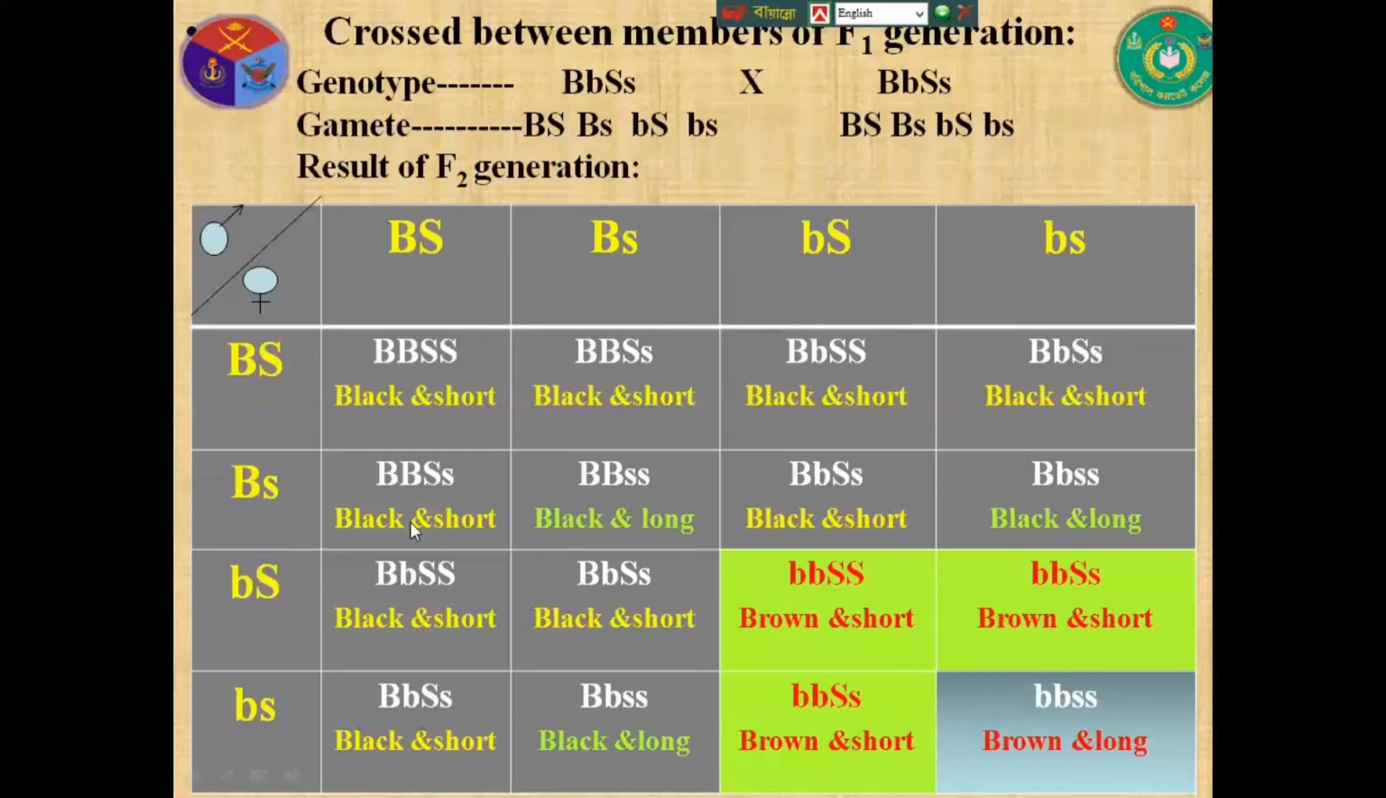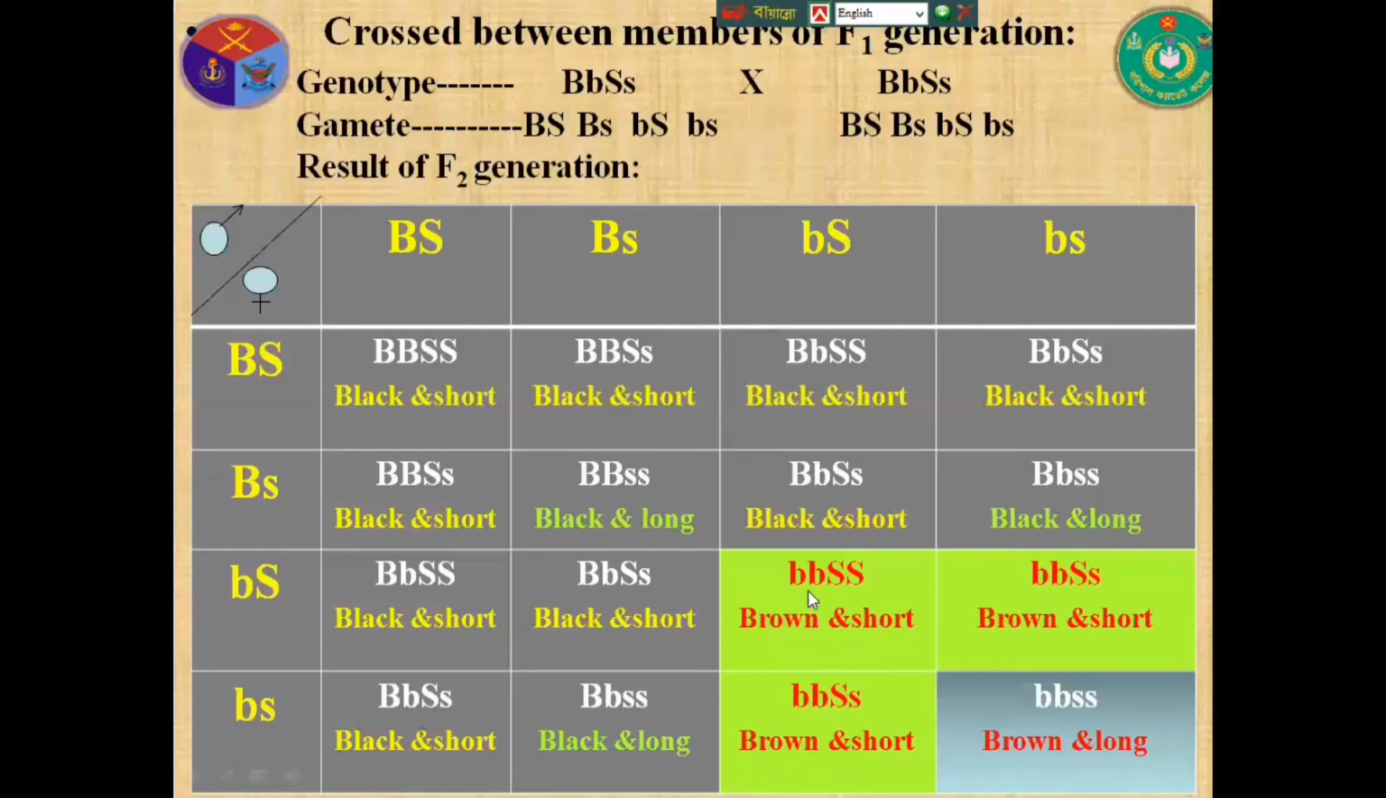Same thing. But if you see this picture, BB and ss. B means black, but small s means long hair. There is no dominant character, so it will be black and long. It also has B meaning black, S meaning short, so black and short. But if you see this chart, then small b means brown.